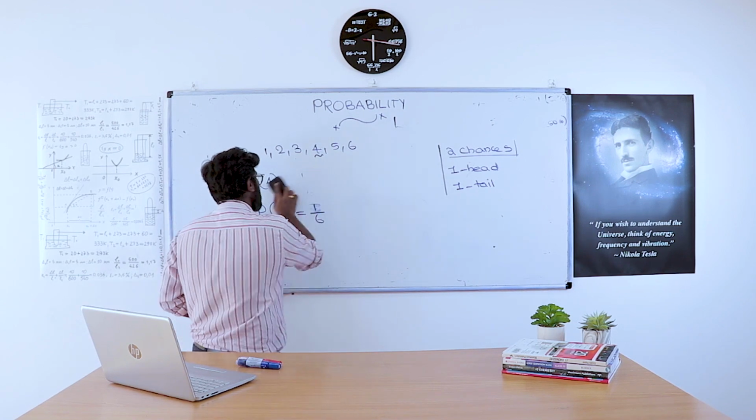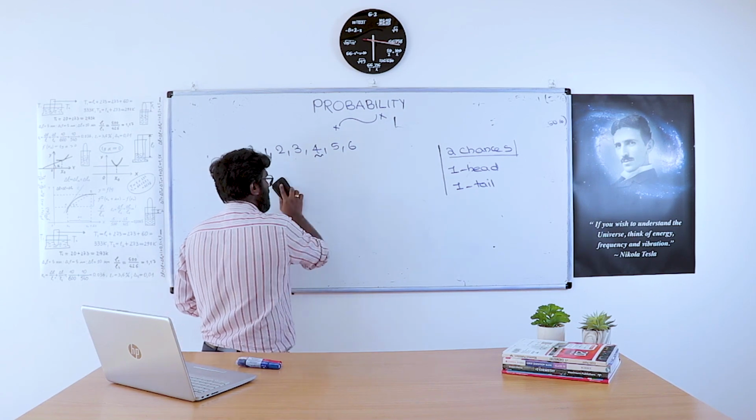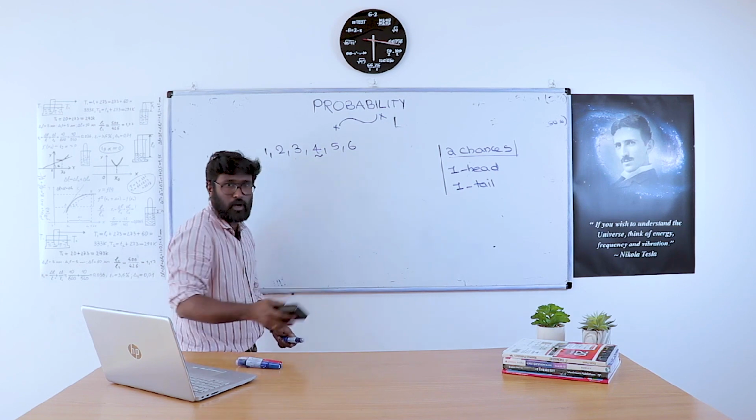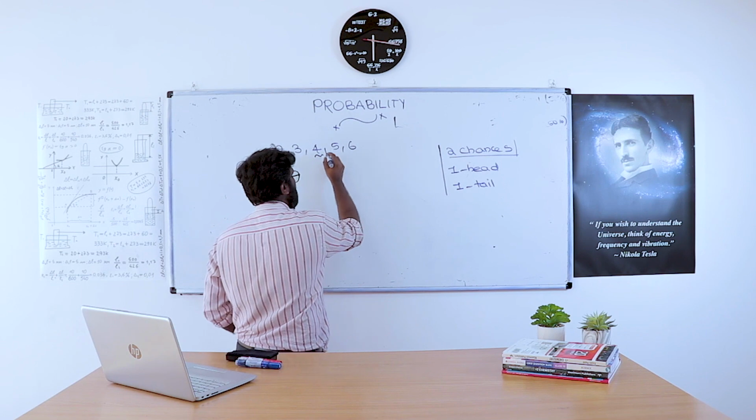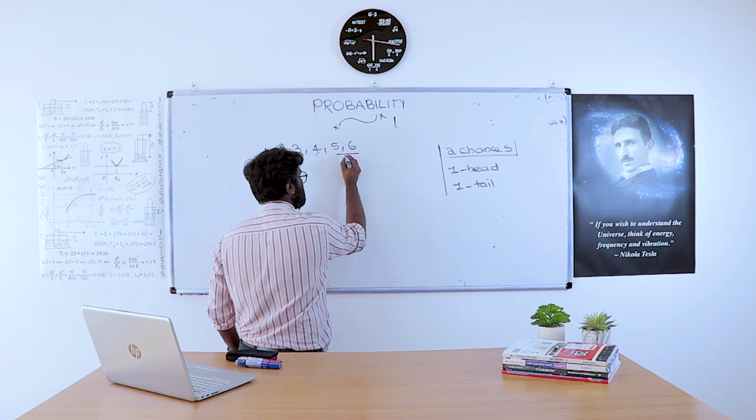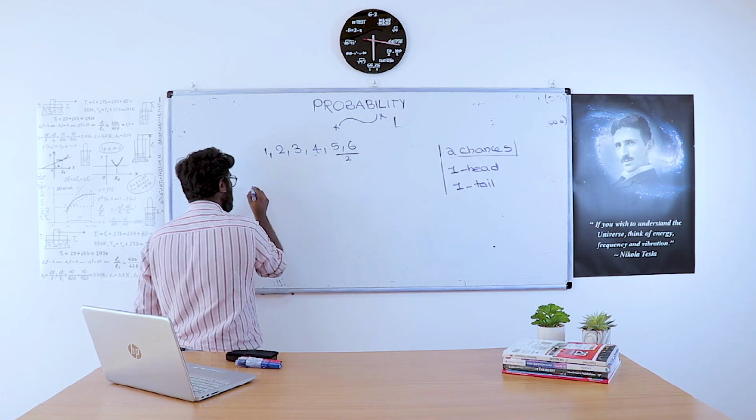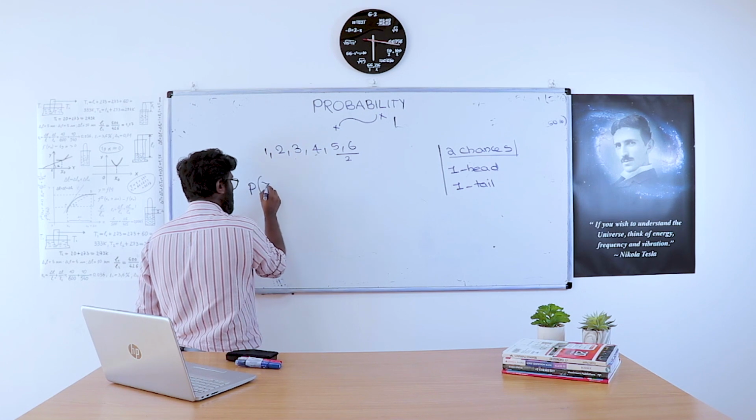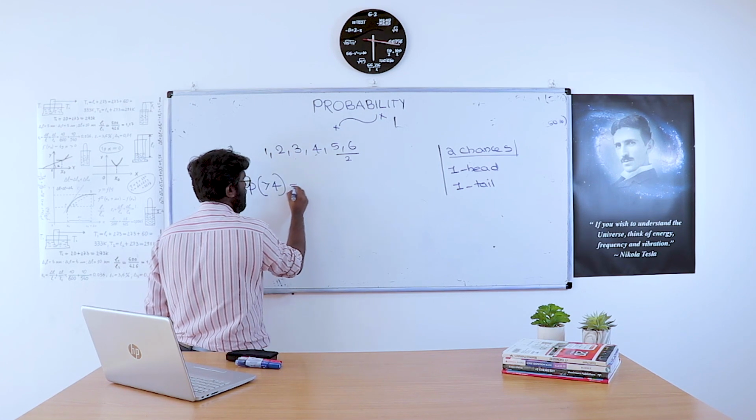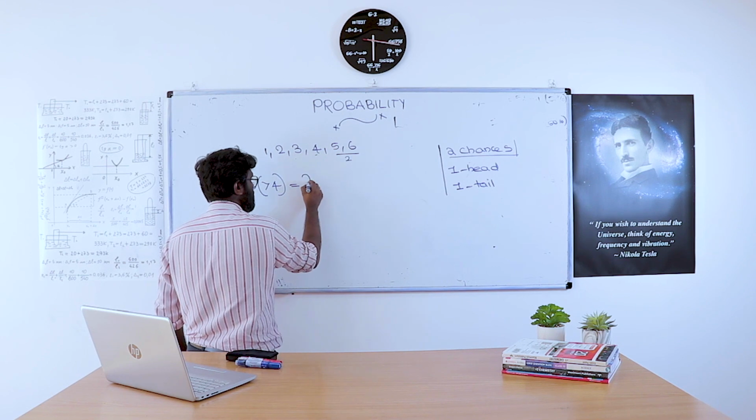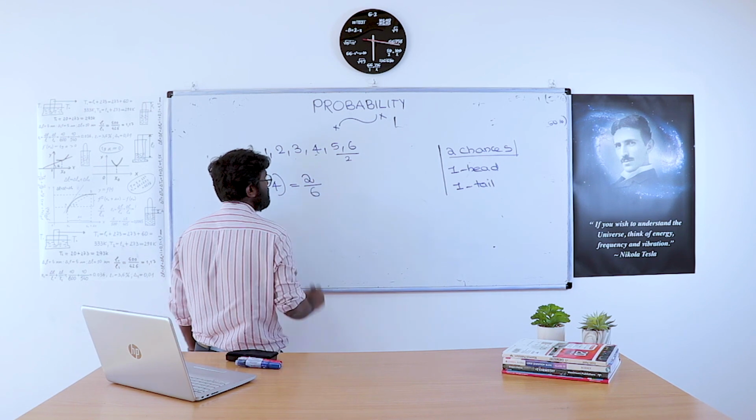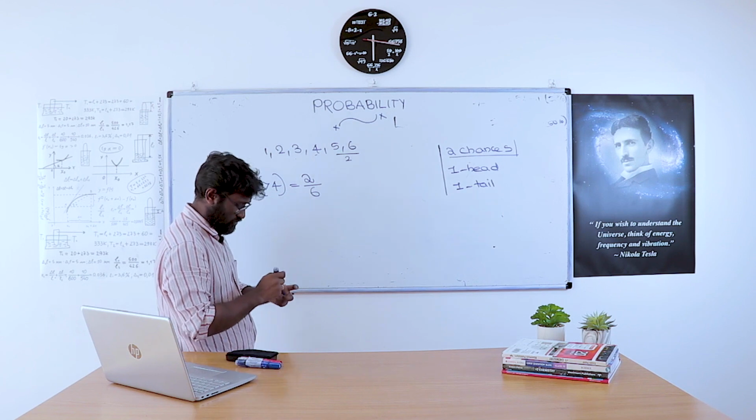Probability of getting 2 is again 1 by 6. Okay, what is the probability of getting a number greater than 4? Greater than 4, how many numbers are there? 5 and 6. So the outcome is 2. So the probability of getting a number greater than 4 is 2 by the total outcome, 6.